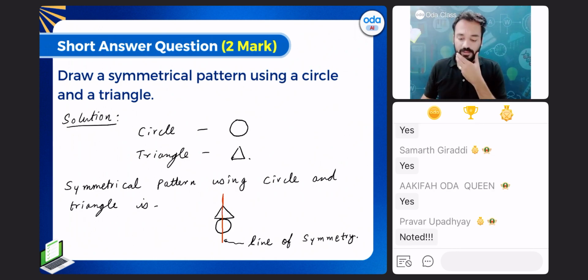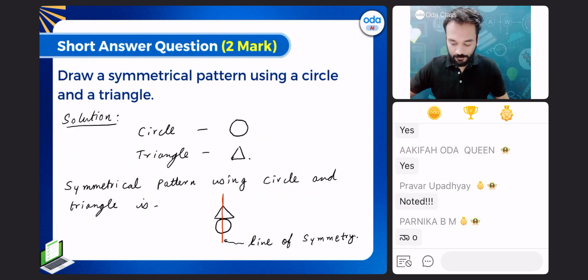If Mohammed Shan is here, happy birthday Mohammed Shan, it's your birthday, a very happy birthday. You all can wish Mohammed Shan a very happy birthday. So let's move ahead.